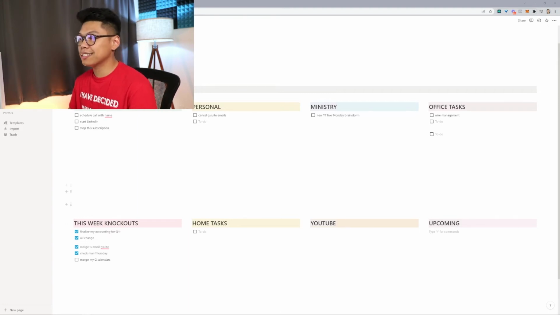What I like about this is it shows what I need to prioritize, what I need to drag and drop to knock out this next week, and what are some tasks, prioritizing them based on whatever department this is. I am all about compartmentalizing our life.